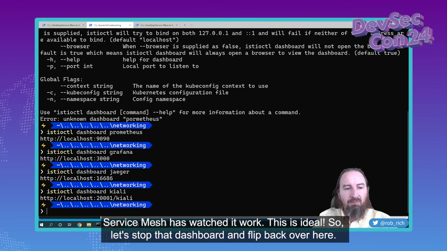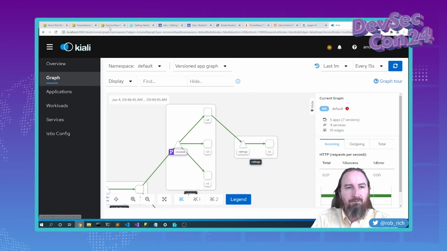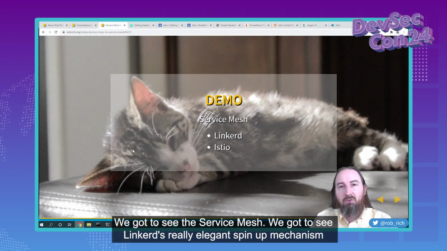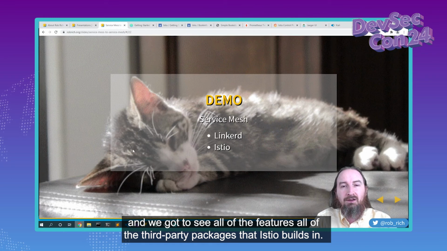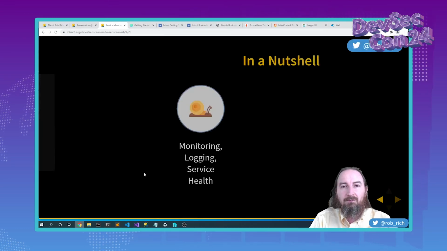So let's stop that dashboard and flip back over here. We got to see the service mesh. We got to see Linkerd's really elegant spin-up mechanism, and we got to see all of the features, all of the third-party packages that Istio builds in.